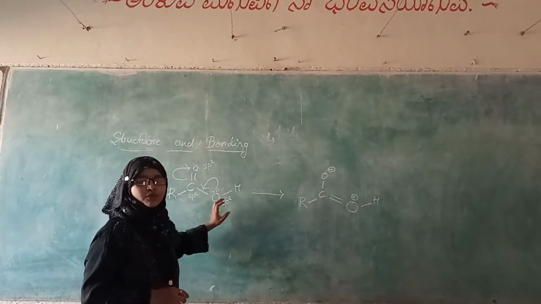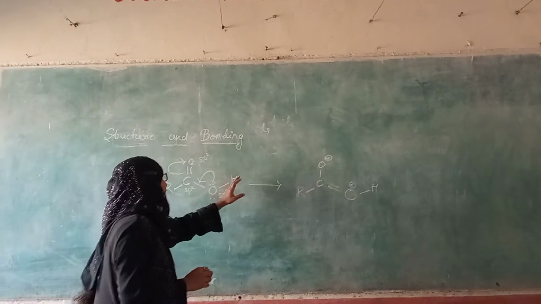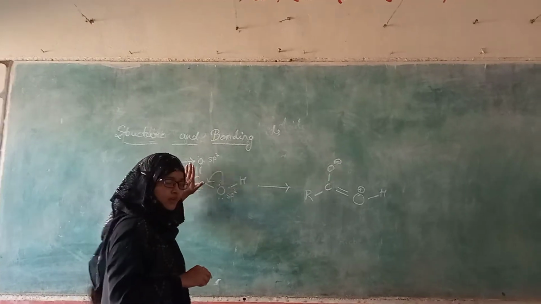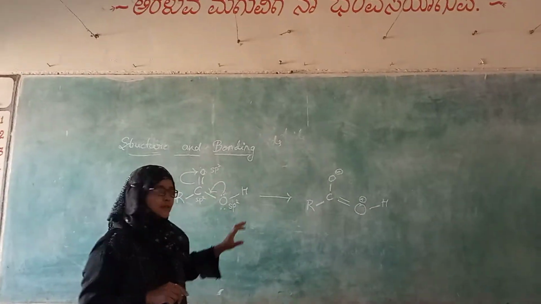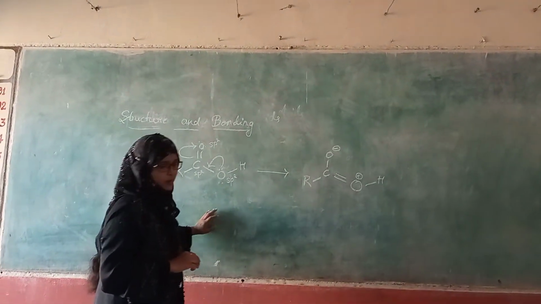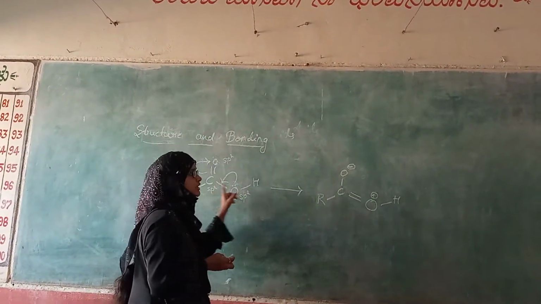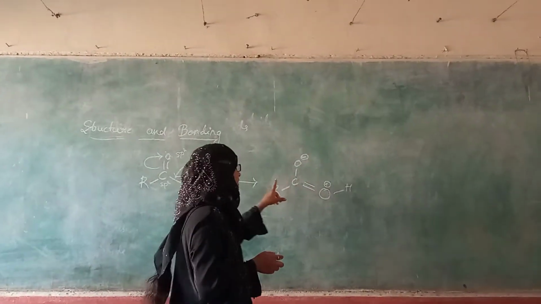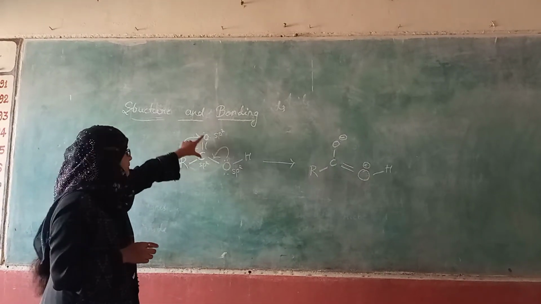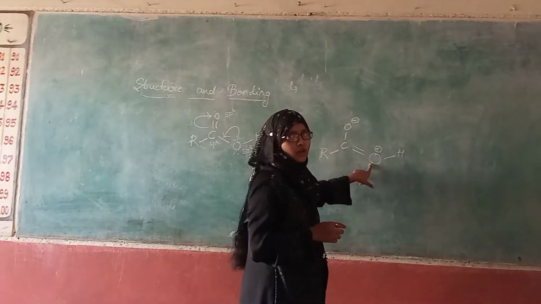It has unused p orbitals. The electrons present in the unused p orbitals can easily delocalize with the pi system. So this is the resonance structure of a carboxylic acid compound. Because of the delocalization, these bonds do not remain fixed. The shifting of the double bond takes place. At one time the double bond is present between this carbon and oxygen, and the next time it is present between this carbon and that oxygen.